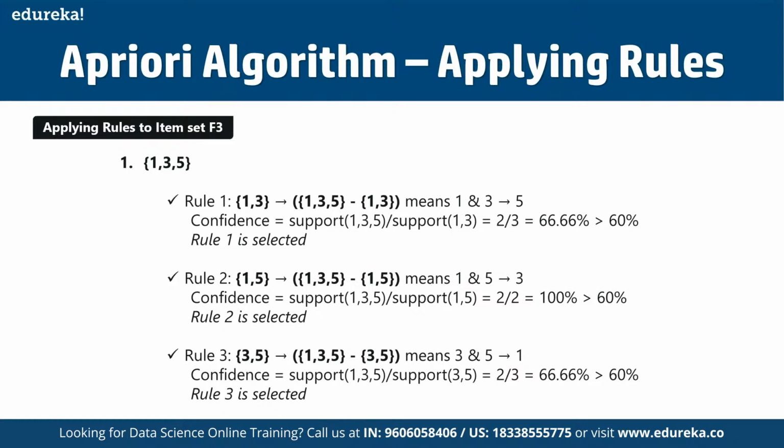In the same way, in rule 3, we have 3, 5 resulting in 135 minus 3, 5. That means if someone is purchasing 3 and 5, then they have a high possibility of going for 1 as well. Here the confidence is support of 135 divided by support of 35, which gives 66.66%, and here rule 3 is going to be selected, as you can see.